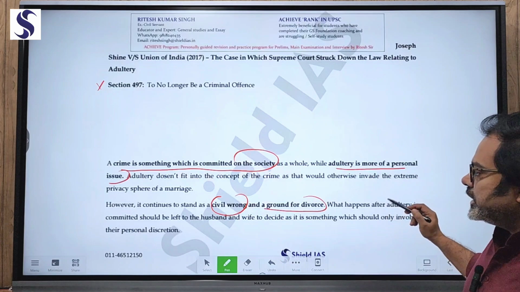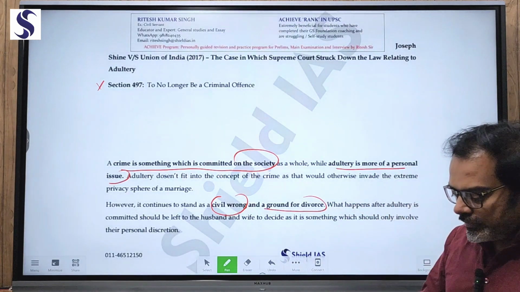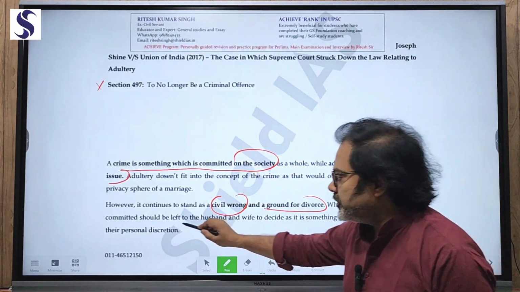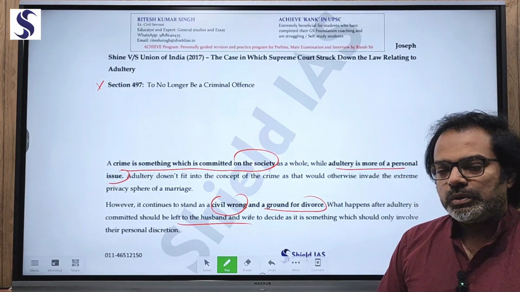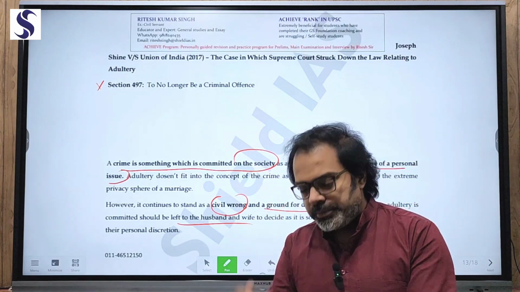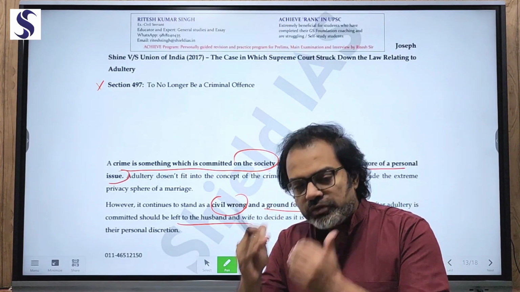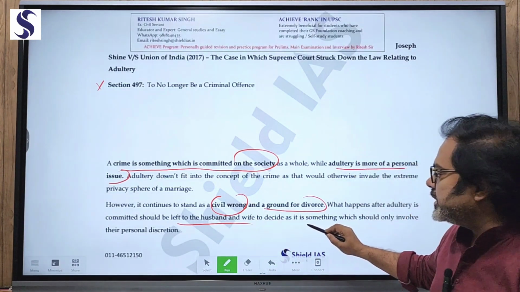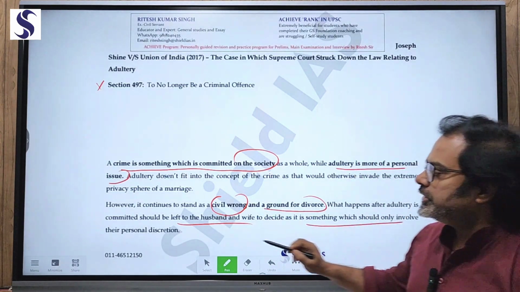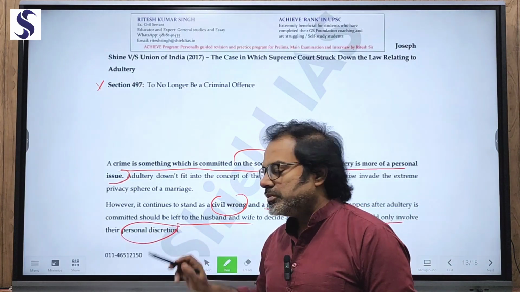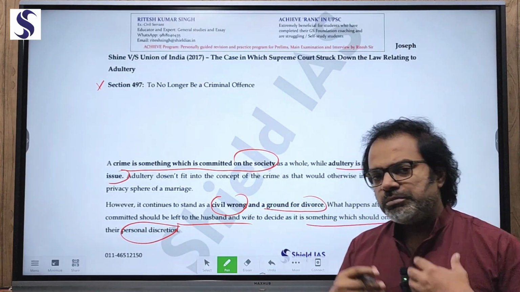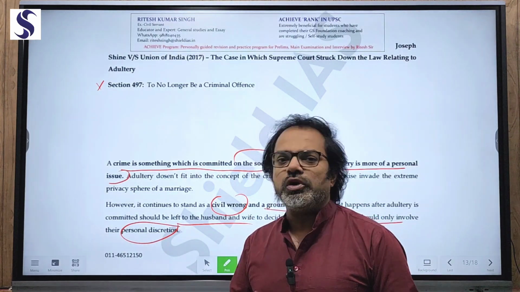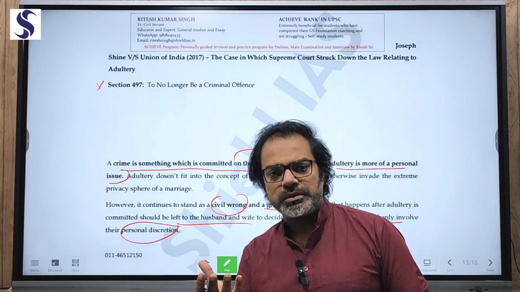Now, what happens after adultery is committed? Whatever happens should be left to the decision of the husband and wife, whether they want to remain in the marriage or move ahead with the divorce. It should only involve their personal discretion. So the marriage institution and the concept of sexual relationship in society are also evolving over a period of time with changing dynamics.